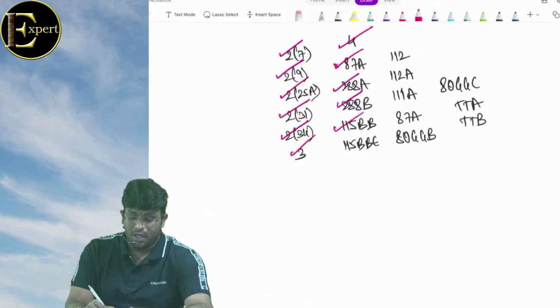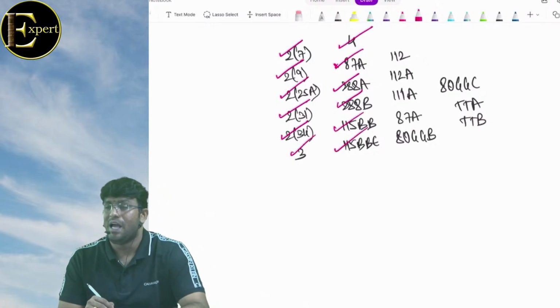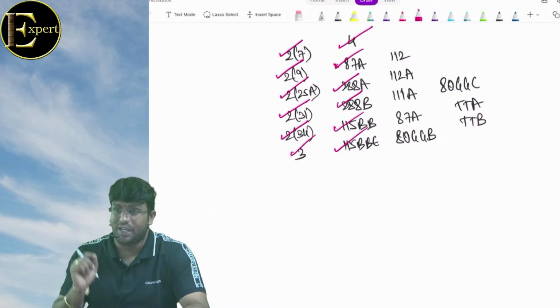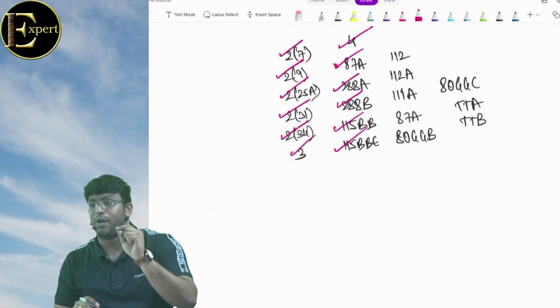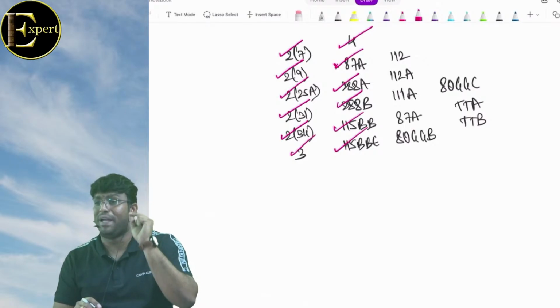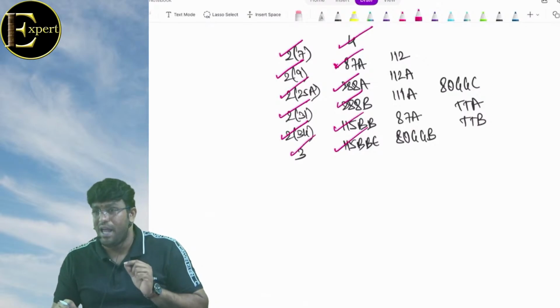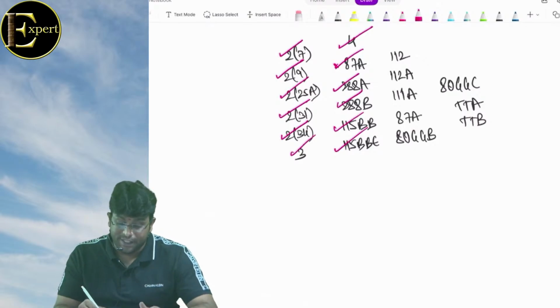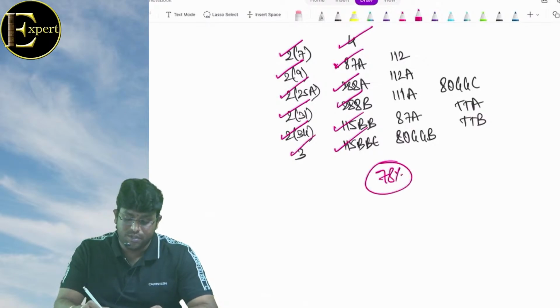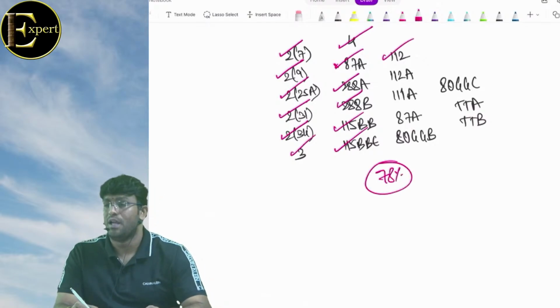115BBE. Unexplained incomes, investment, expenditure, investment not fully recorded, amount borrowed or repaid on hundi otherwise than through account payee cheque. In all these cases, tax is at a flat rate of 60%, that is 25% plus surcharge and cess 4%. Effective rate 78%. Very good. Section 112, LTCG general rate.